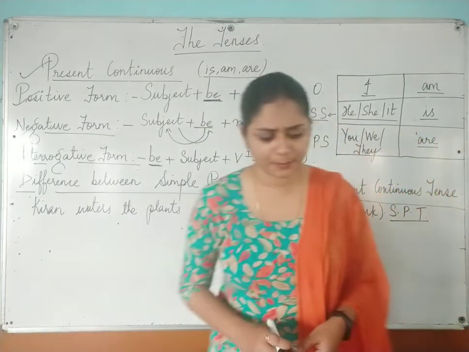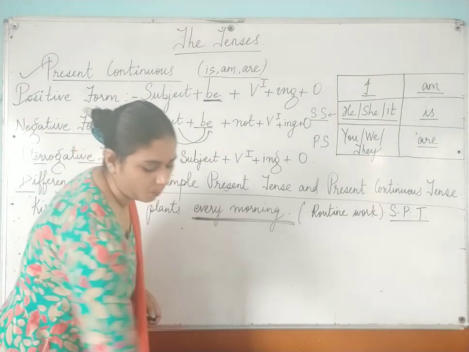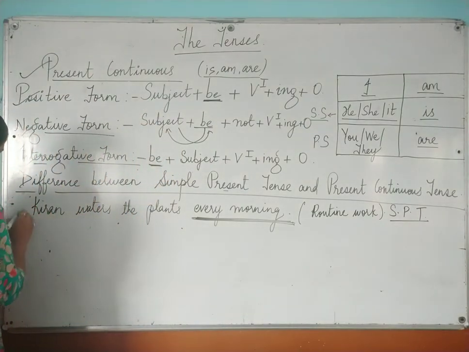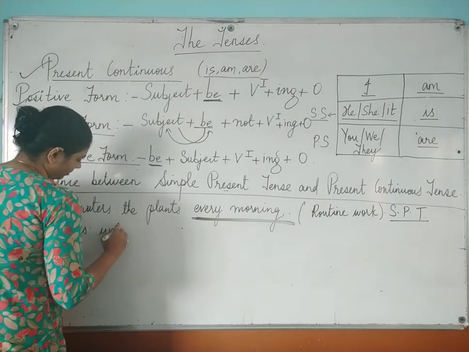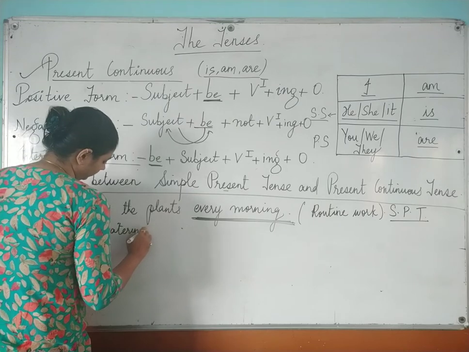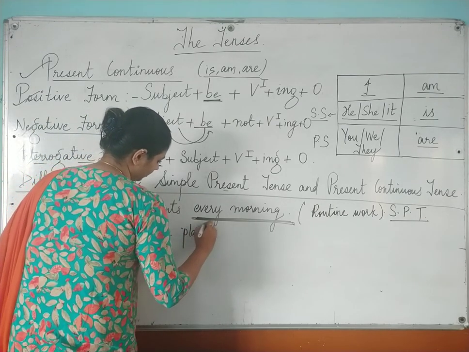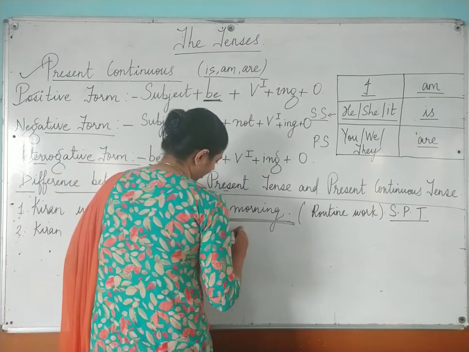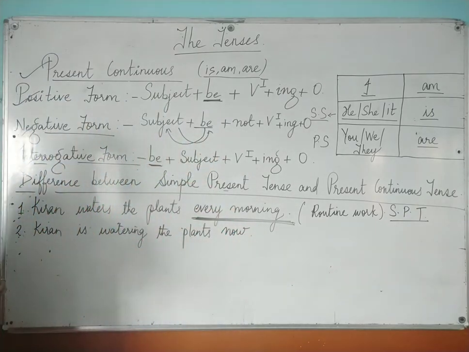Okay. Next example is Kiran is watering the plants now. Okay, so Kiran is watering the plants now.